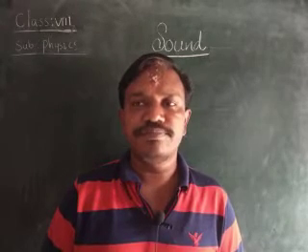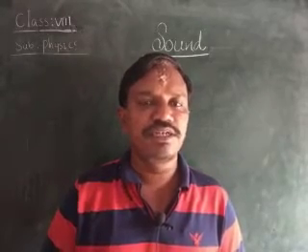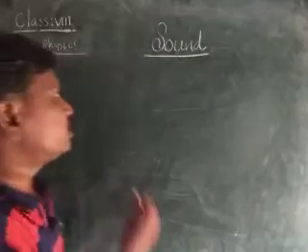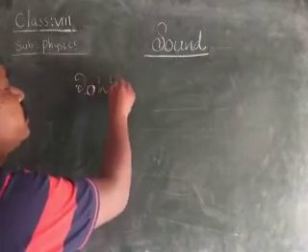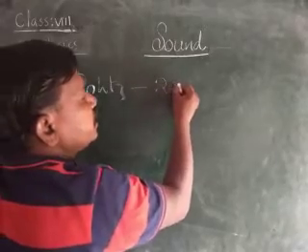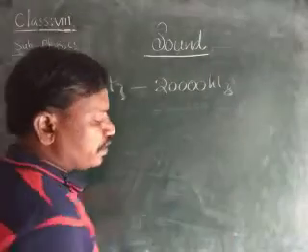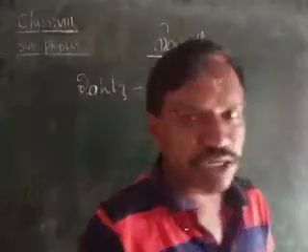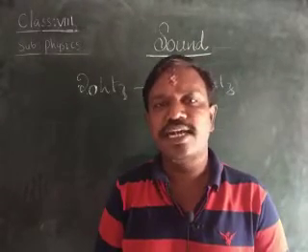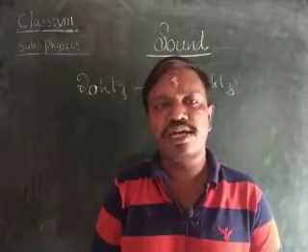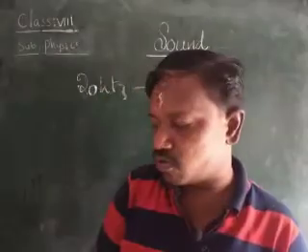Here, the frequency of the audible range is 20 hertz to 20,000 hertz, or 20 hertz to 20 kilohertz. Why? Because 1 kilo is equal to 1000 hertz, children. Okay, 20 hertz to 20,000 hertz is called the audible range. Less than 20 hertz is called infrasonics. More than 20,000 hertz is called what? Ultrasonics, children.